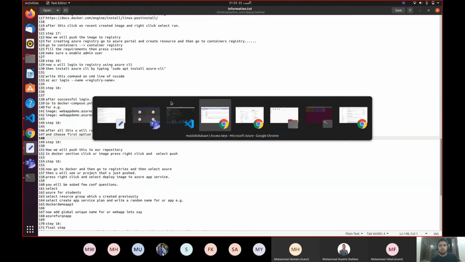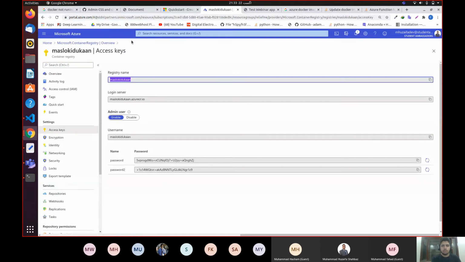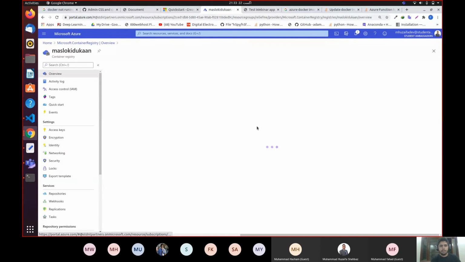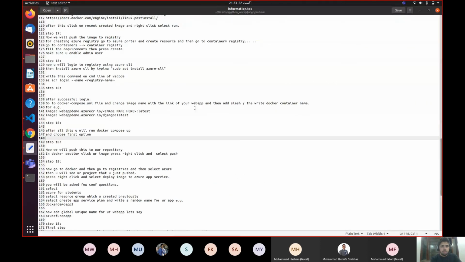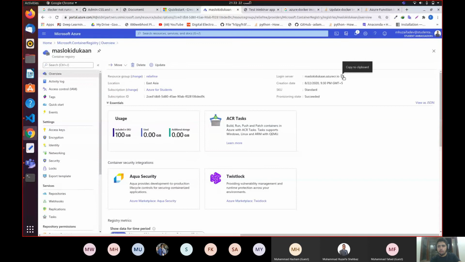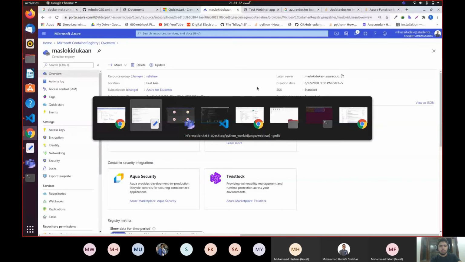Go to your Azure command line. Okay, so over here, what I'm gonna do, I'm gonna say overview. I'm going to copy this thing, login server name, which is Azure, this Maslo Ki Dukaan, whatever it is. It's not working. Why? Okay.